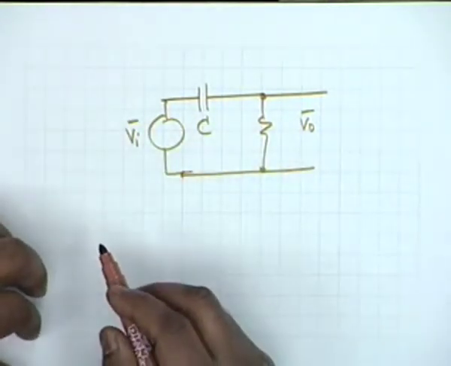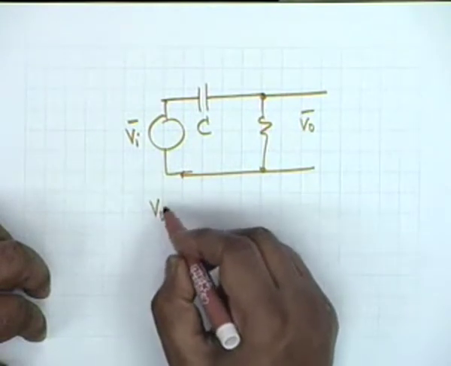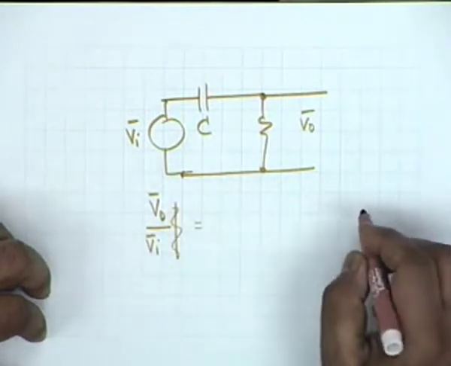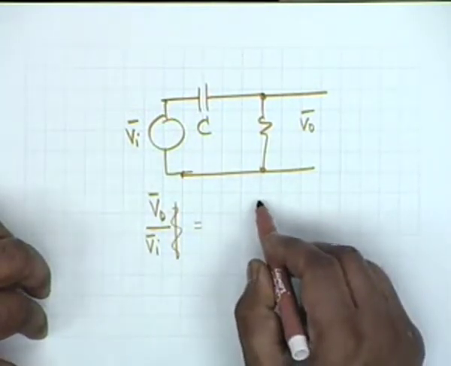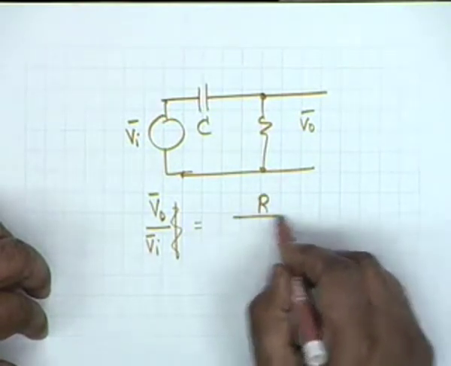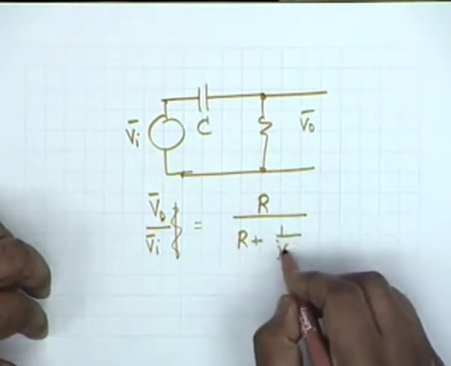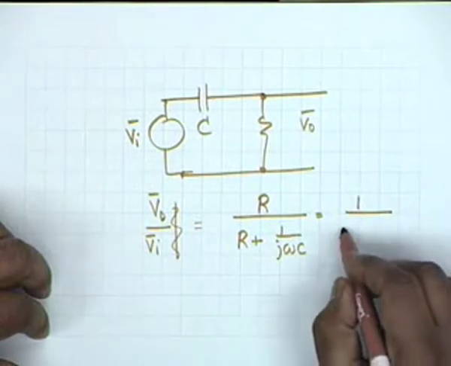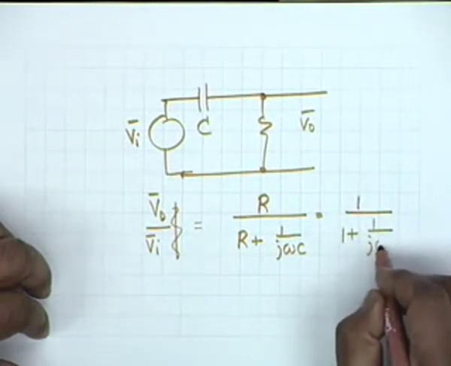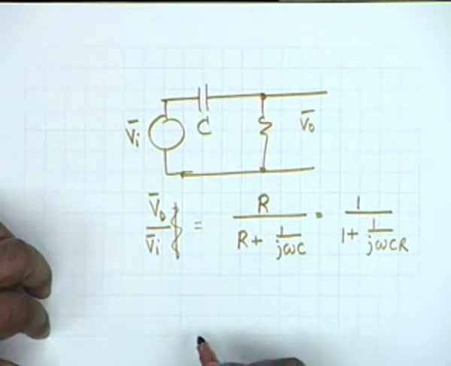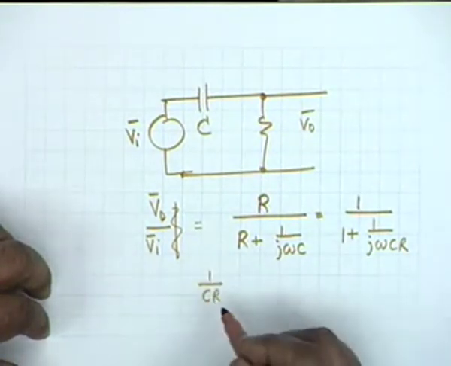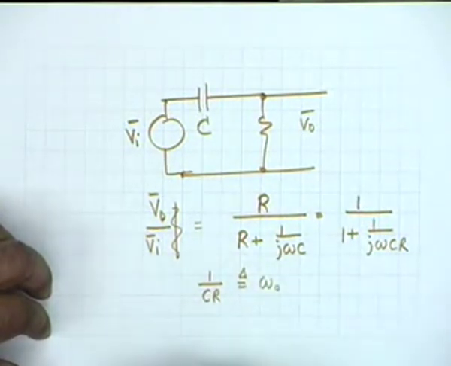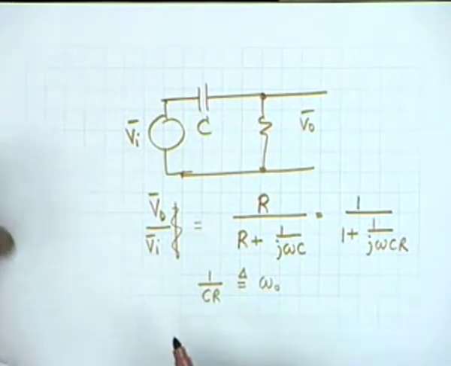It is also a high pass filter, and I can write down the ratio of V0 to Vi as equal to R divided by R plus 1 over j omega C, and this can be written as 1 divided by 1 plus 1 over j omega CR, and 1 by CR has the dimension of frequency. If I define this as omega 0, then my ratio of the two voltages